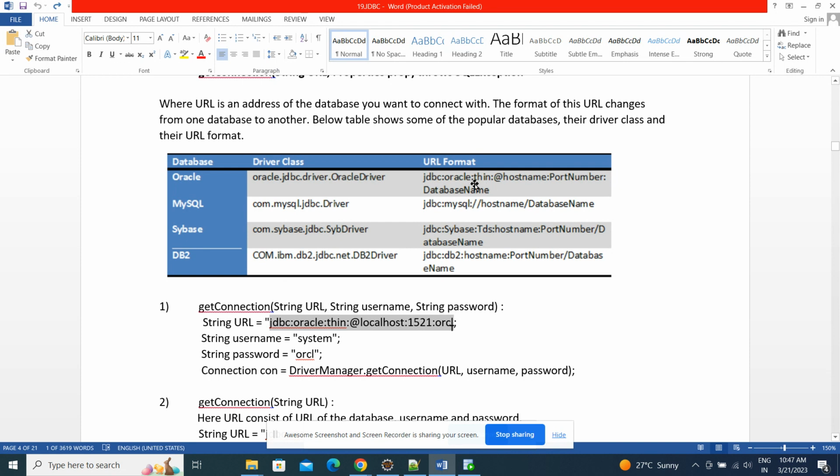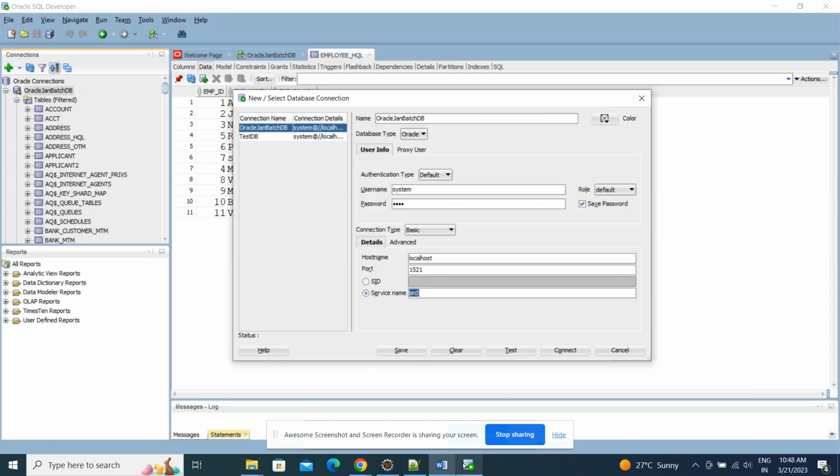That is the entire thing. In between, you need to replace the host name with our localhost, the port number with 1521, and the database name with ORCL. This is the URL for our Oracle database. Now, username and password. The username is system, and the password is whatever I entered at the time of installing the Oracle database.